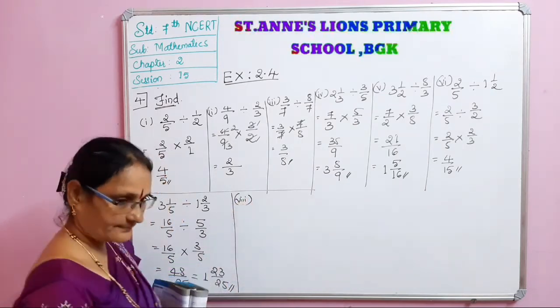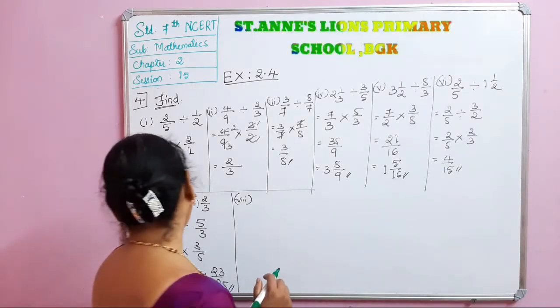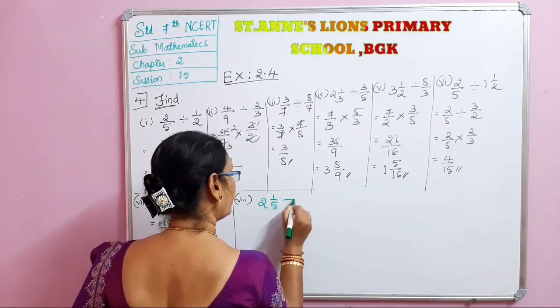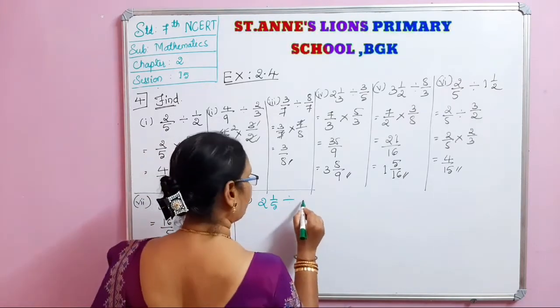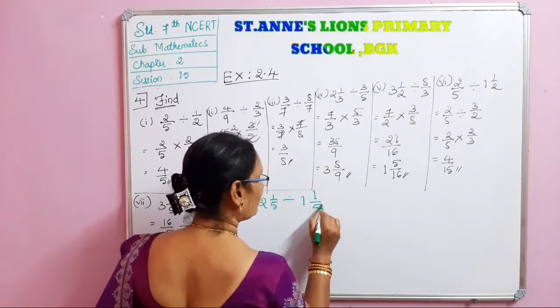Last one, that is the eighth one, 2 integer 1 by 5 divided by 1 integer 1 by 5.